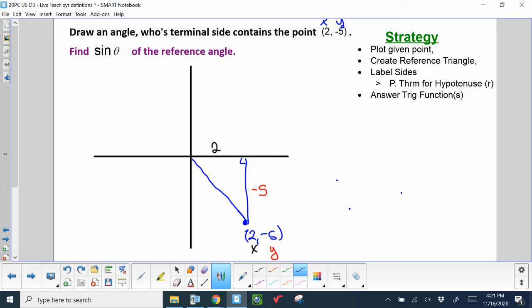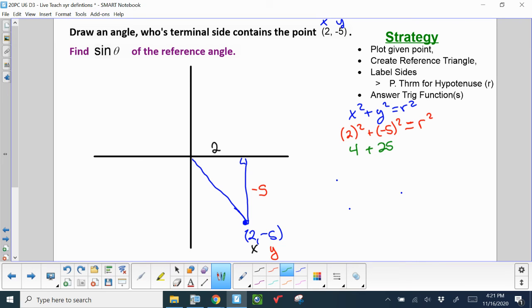My radius, or my hypotenuse, can be gotten by using the Pythagorean theorem, which is x squared plus y squared equals r squared. So x is 2, y is negative 5. Make sure you use parentheses. Cannot stress that enough. And that's 4 plus 25.